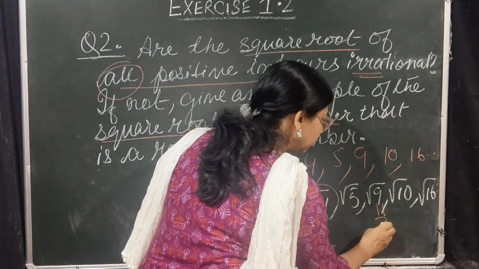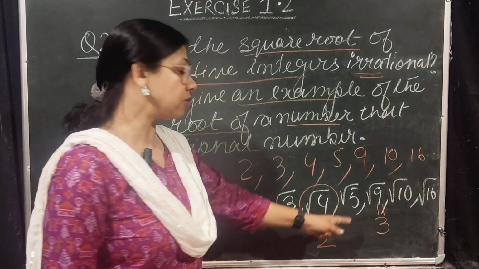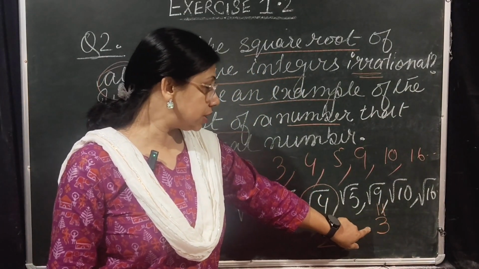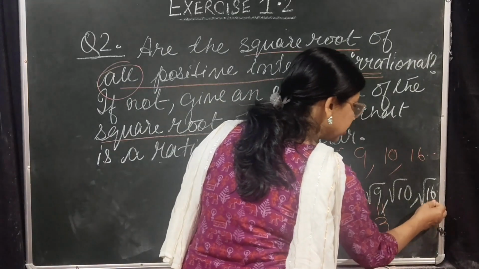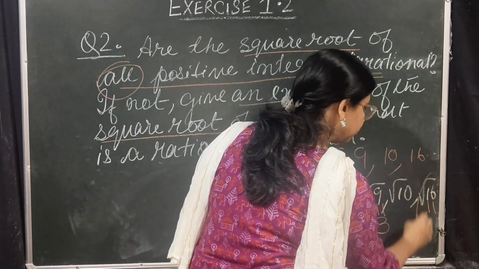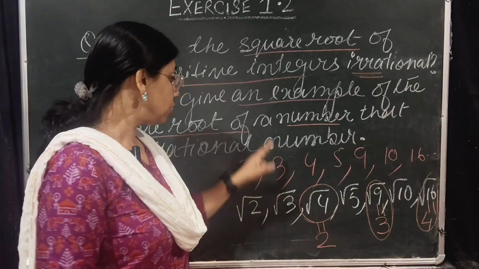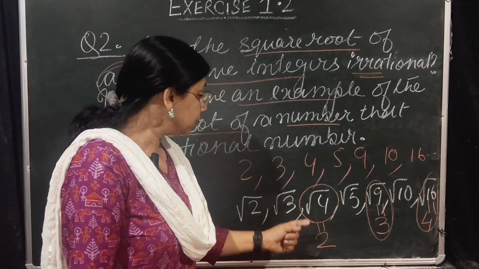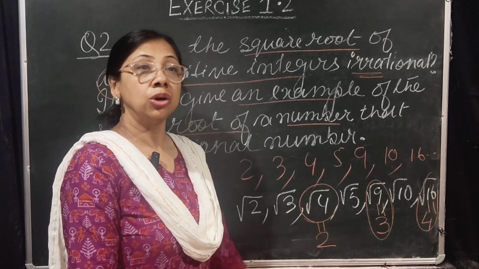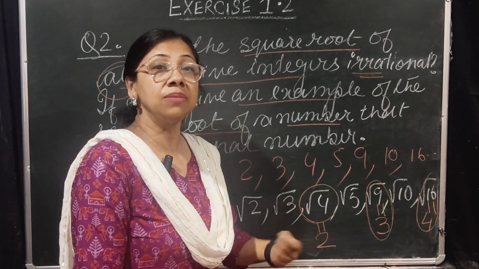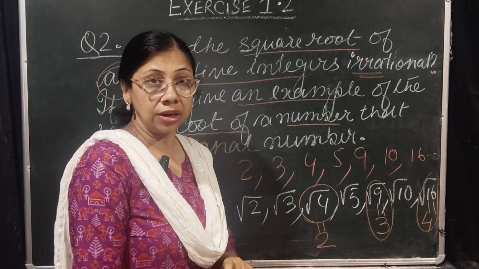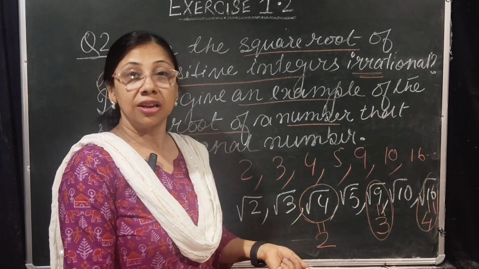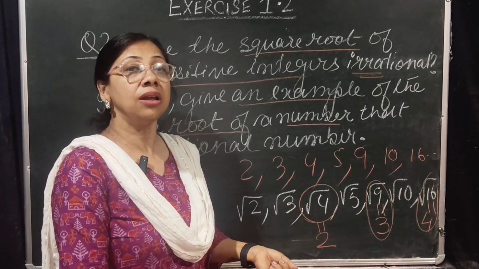Same you will get in case of root 9. Root 9 means it is equals to 3, and root 16 is equals to 4. So in these examples we can see that there are some numbers whose square root gives us a rational number. That means the square root of that positive number is not an irrational number.